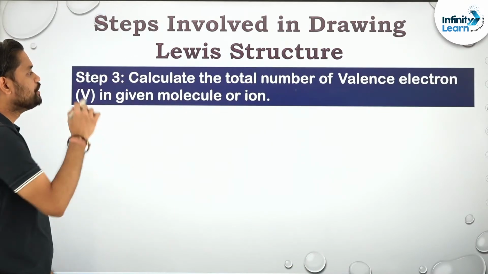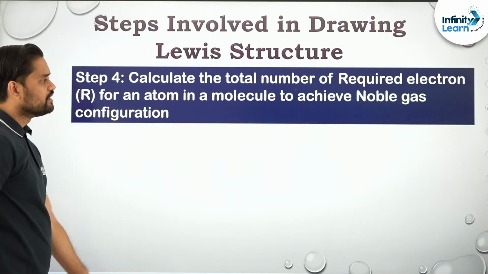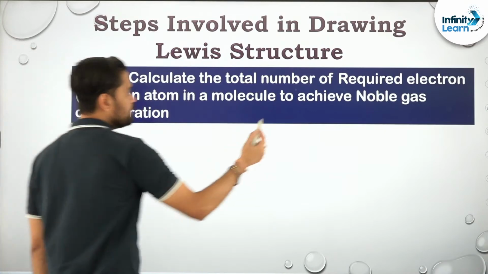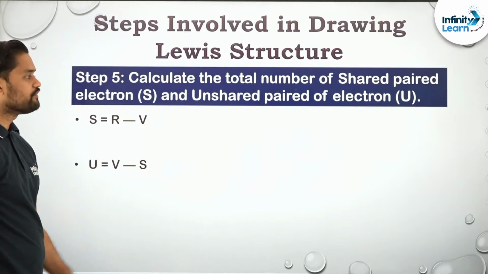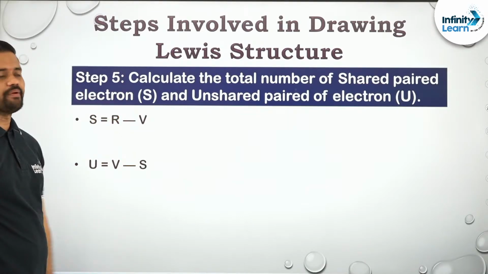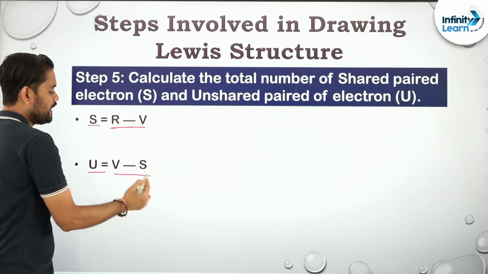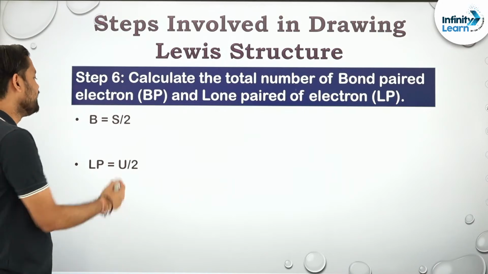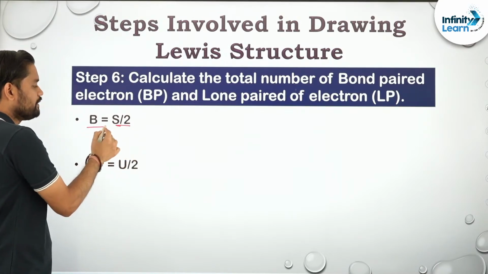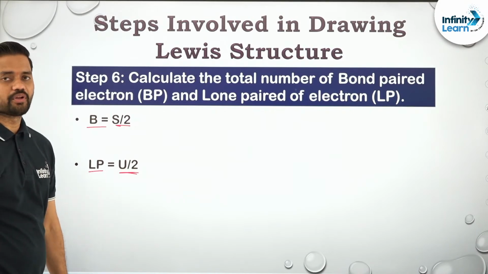Talking about step number 3, you need to calculate the total number of valence electrons, which we will designate by V. Then we need to calculate the required electrons, which we will represent by R. Then the shared pairs and unshared pairs of electrons, S and U, given as R minus V and V minus S. And the last one is the bond pair and lone pair of electrons. S by 2 is the bond pair electrons and U by 2 is known as the lone pair of electrons.